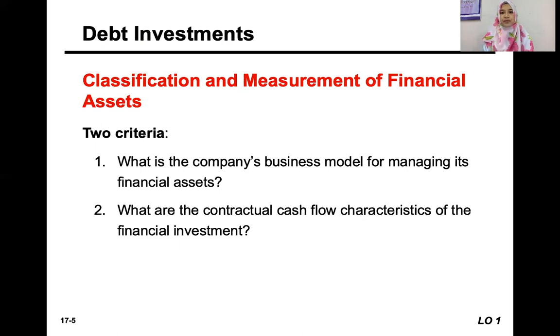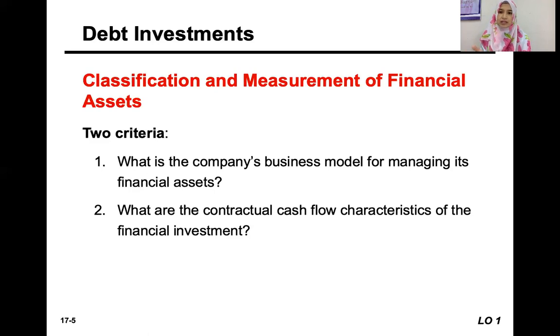Okay, going back to how we can classify and measure financial assets. First, we need to answer the following two criteria. Whether the company's business model for managing its financial assets. What is the company's business model in managing the financial asset?